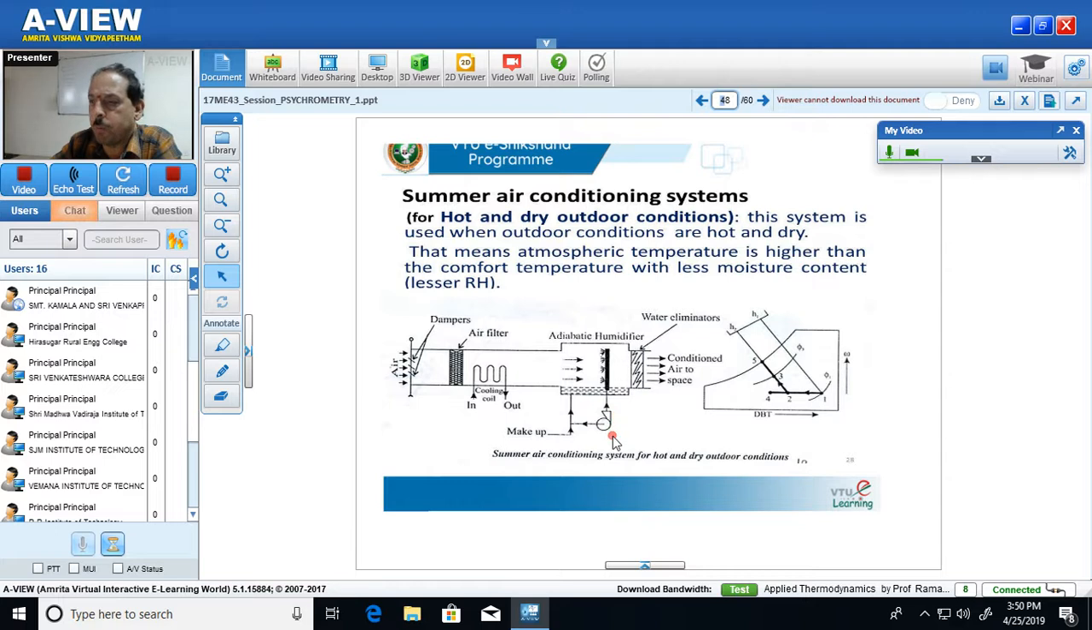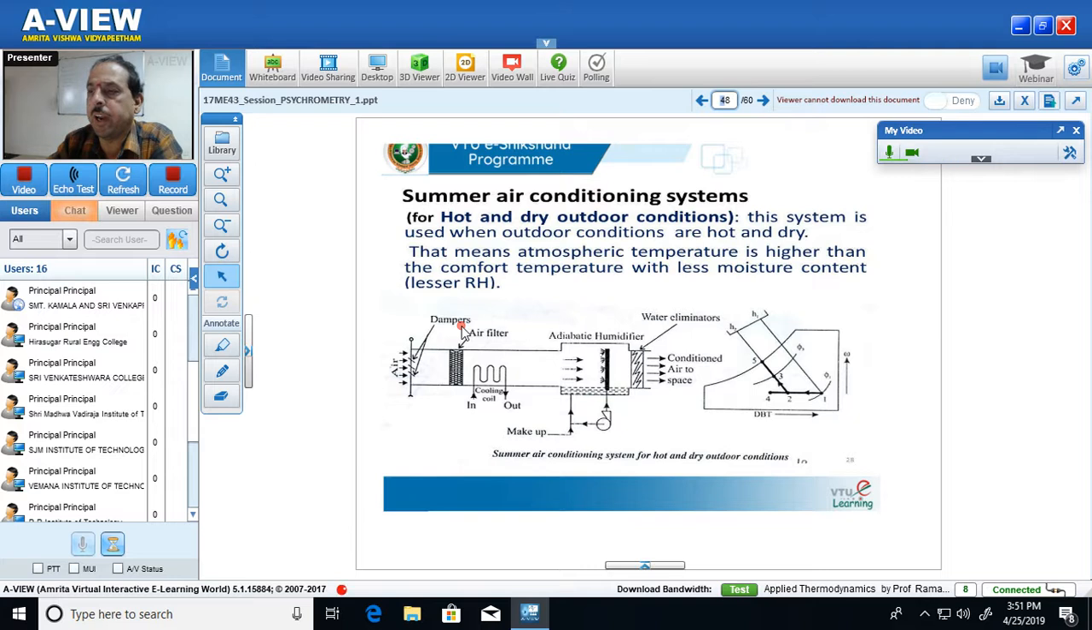So the different components of summer air conditioning system used for hot and dry weather are dampers, filters, a cooling coil, a chamber known as adiabatic humidifier, and a water eliminator. Now let us discuss this particular system. The air which is hot enters the air conditioning system. It is not humid, it is only hot and less humid.